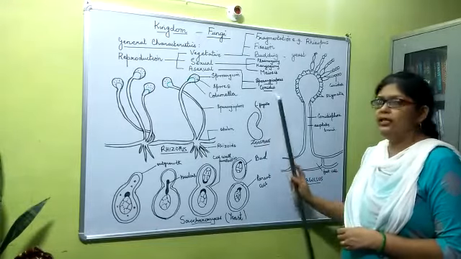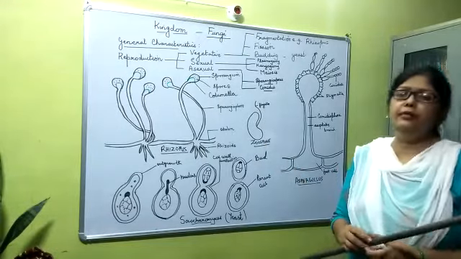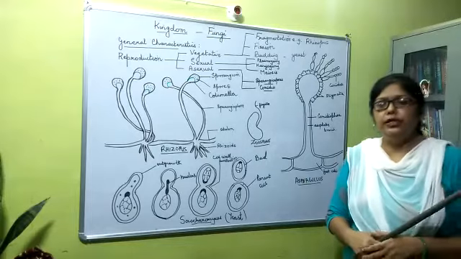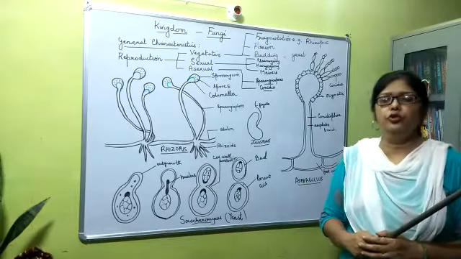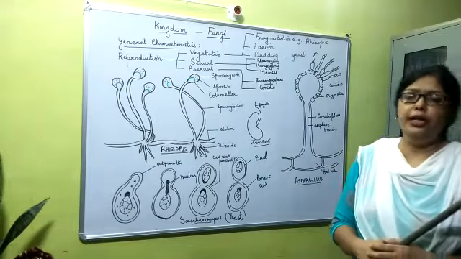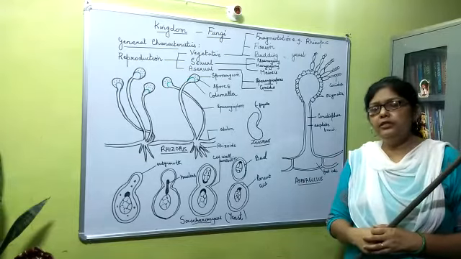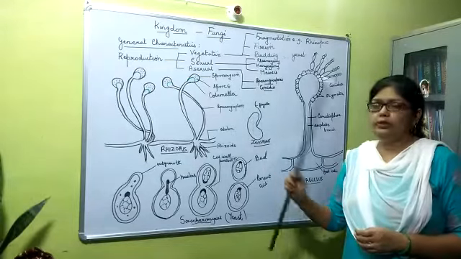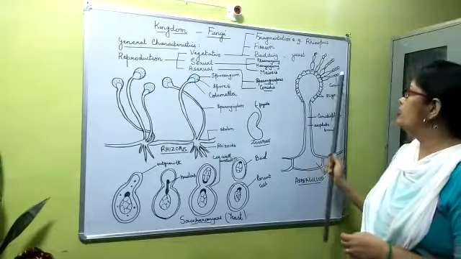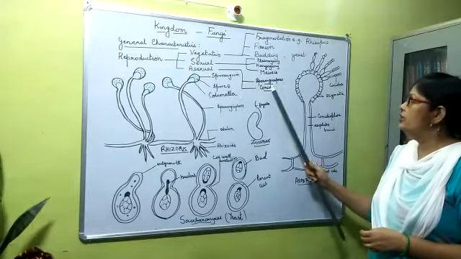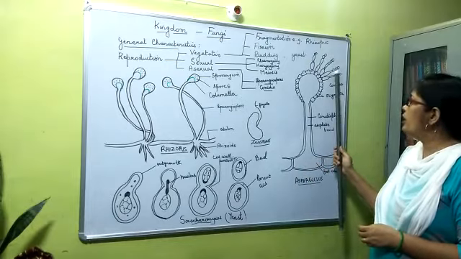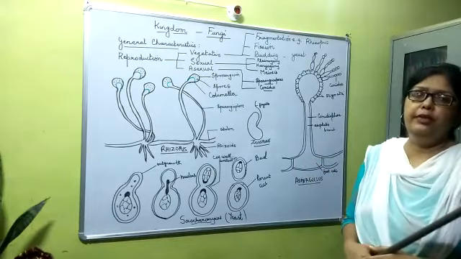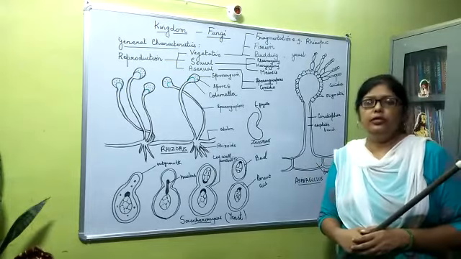It has a flagellum, and it moves by flagellated movement. And there are aplanospores also, which are non-motile and contain a cell wall. As for conidia also, when they find a suitable substratum, they can grow into a new plant.